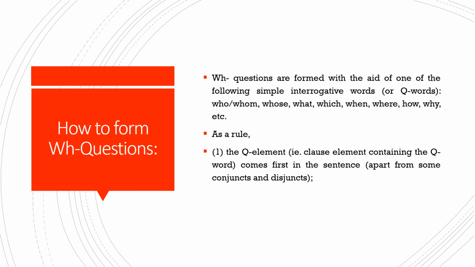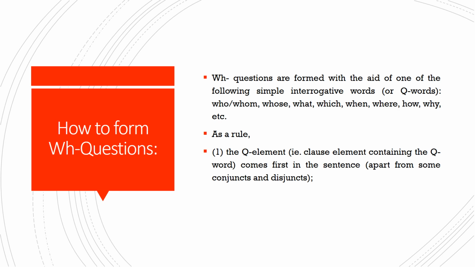Who, whom, whose, what, which, when, where, how, why, and so many other WH words can be used to form WH questions when we put these words at the beginning of the question. And as you see here, they are called question words.